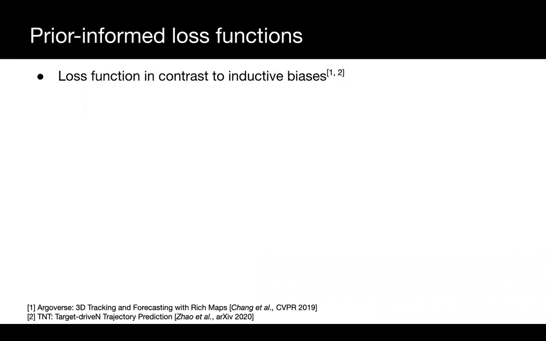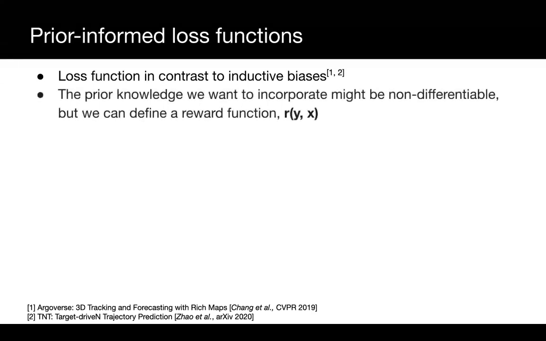In contrast to previous works that incorporate inductive biases into the model, such as map relative output parameterizations, we propose to incorporate these priors in the form of additional loss functions. This has the advantage of being applicable to any probabilistic model of future trajectories and to still allow for flexible predictions of non-compliant behavior, as we will see later. However, this prior knowledge is generally hard to express in terms of smooth and differentiable functions. On the other hand, we can simply define them as arbitrary reward functions that are non-differentiable.